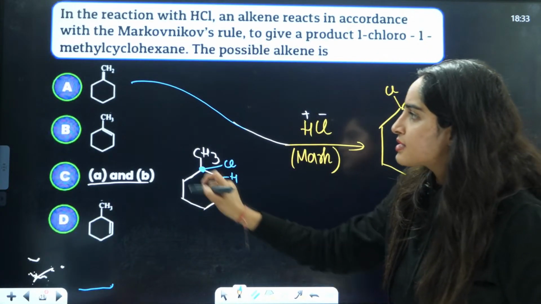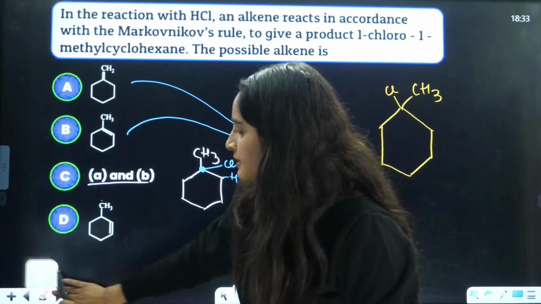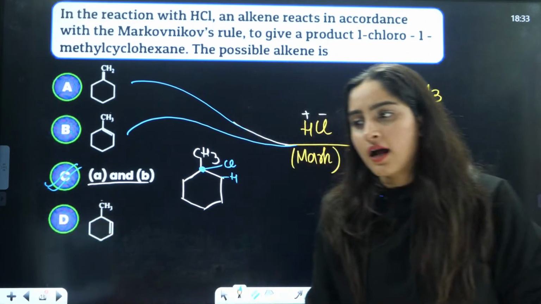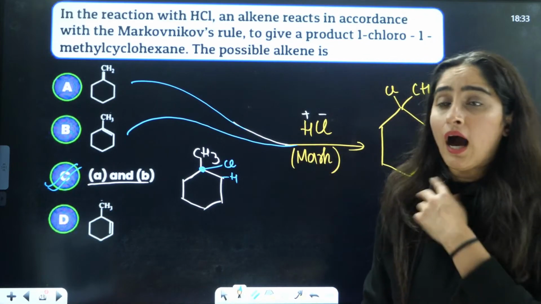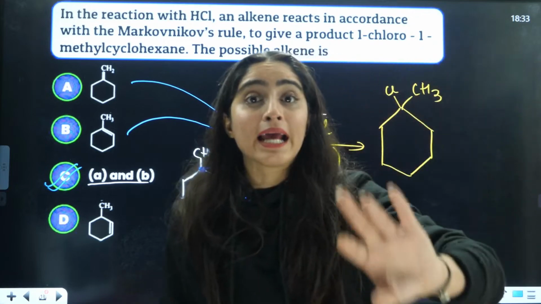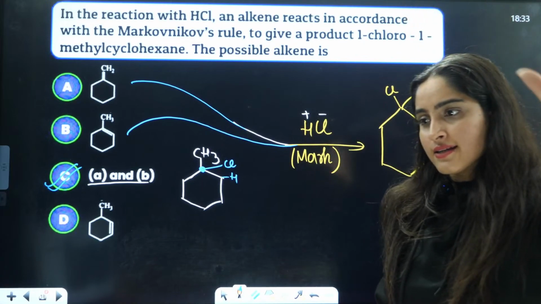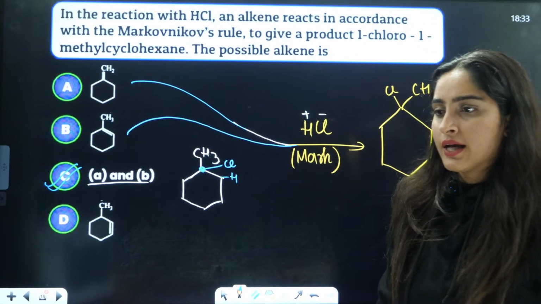So that means B is also going to give you the same answer. That means C is the correct answer. That means both A and B are going to give you the answer that they are asking for after applying Markovnikov addition. Right, guys? Clear? C is the correct answer. Methyl cyclohexane. Very good.